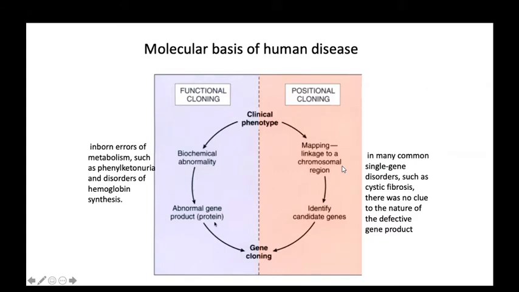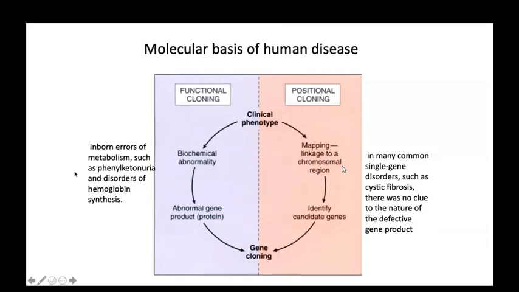Whereas positional cloning is related to position: mapping linkage to a chromosome region, and it depends on identifying a candidate gene through analysis of mutations. That is gene cloning.